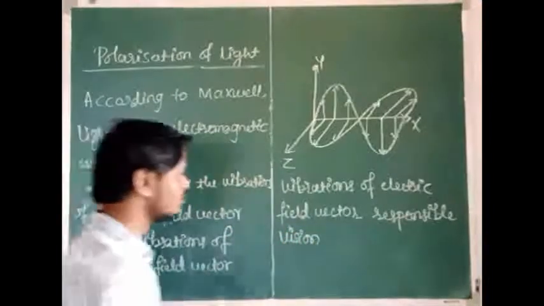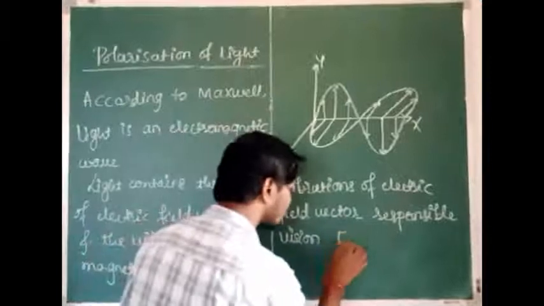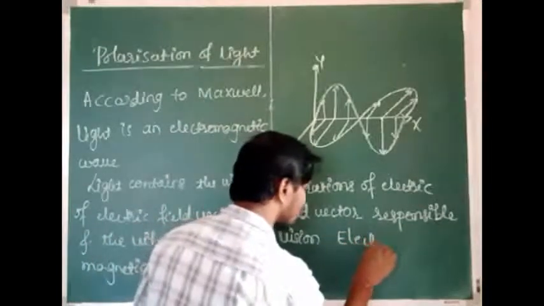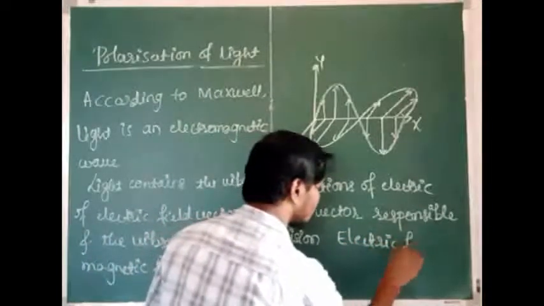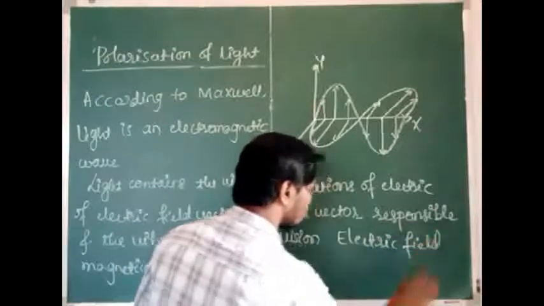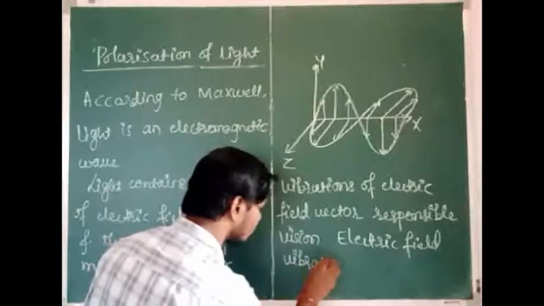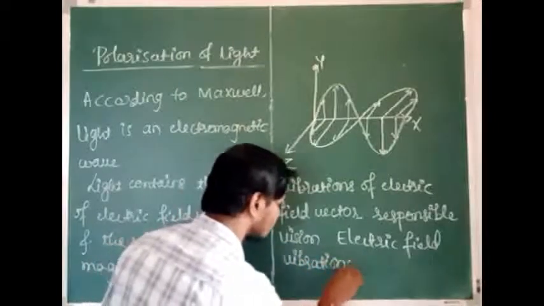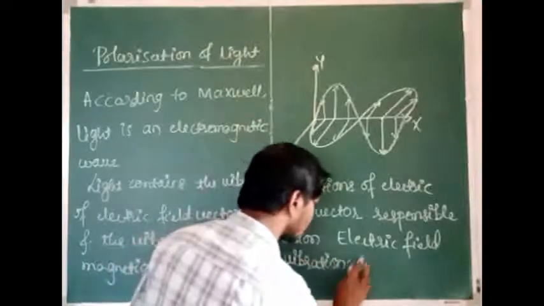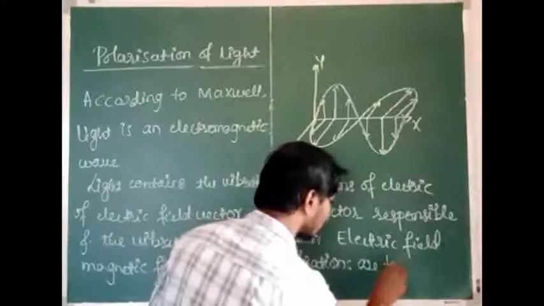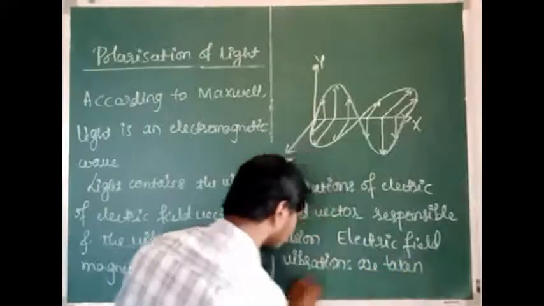So that is why the electric field vibrations are taken as light vibrations.